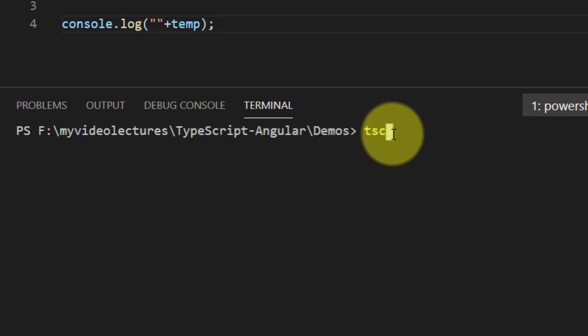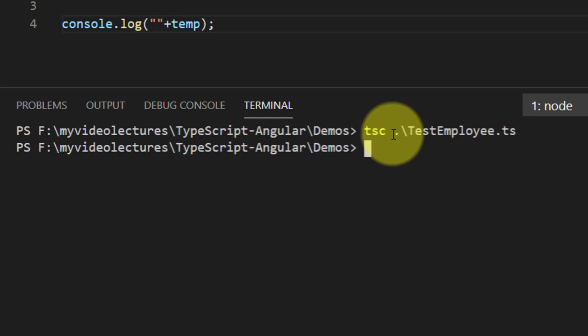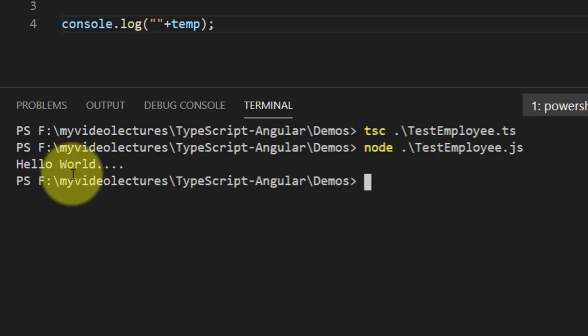I directly try to run tsc test employee.ts. Okay, so it is compiled. Try to execute it: node test employee.js, and look here, it is printing hello world.